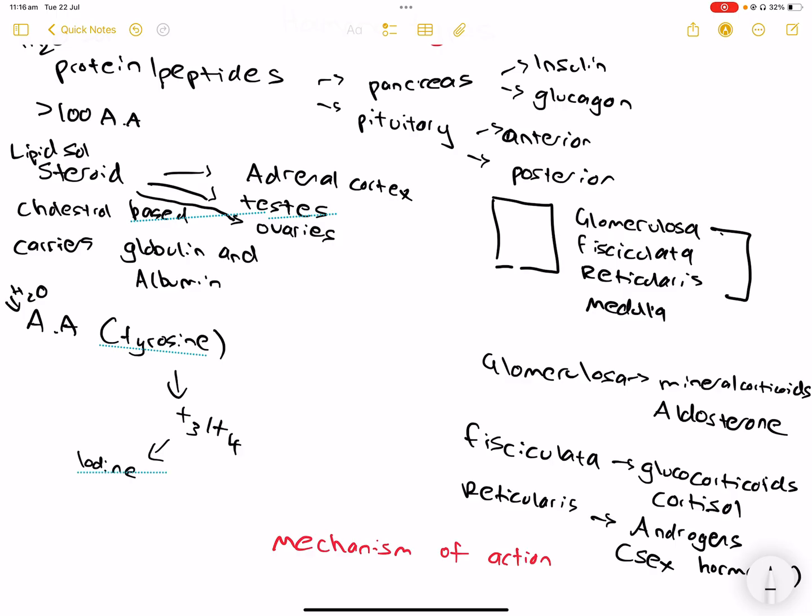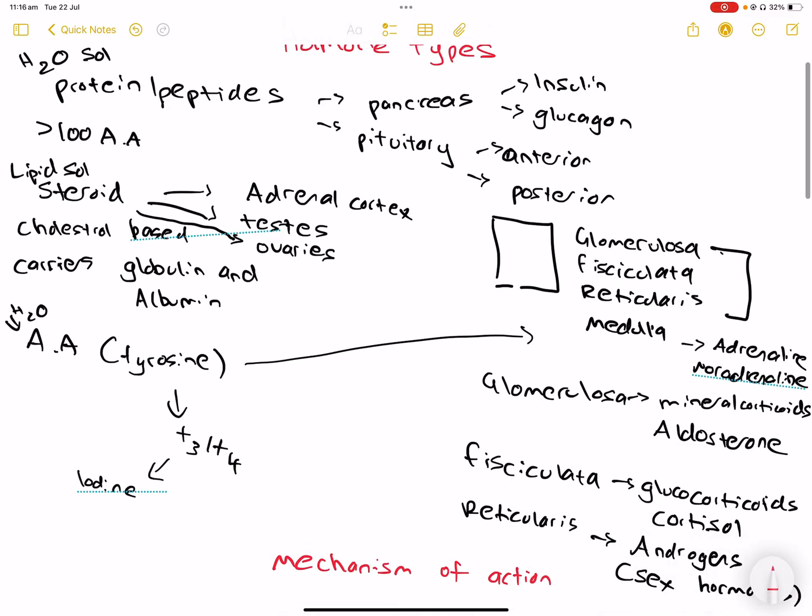An example of amino acid based is released from the medulla of the adrenal gland, which releases 2: adrenaline and noradrenaline. These are both amino acid based. Okay, these are the 3 types. You've got steroid, protein peptides, amino acid based.